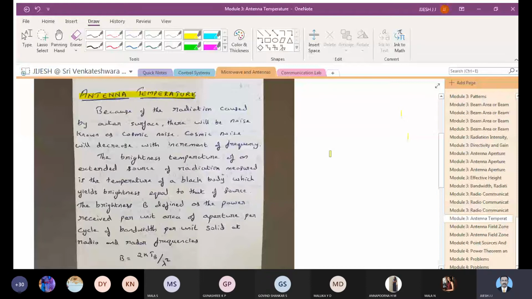Because of the radiation caused by the outer surface, there will be noise known as the cosmic noise, which will decrease with the increment of frequency. You can note down those things.